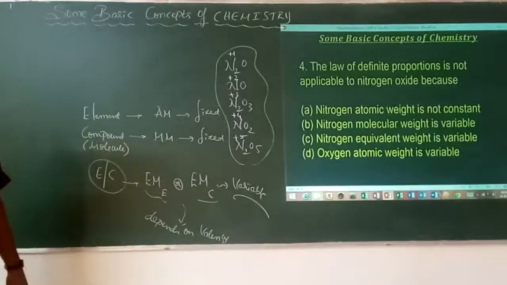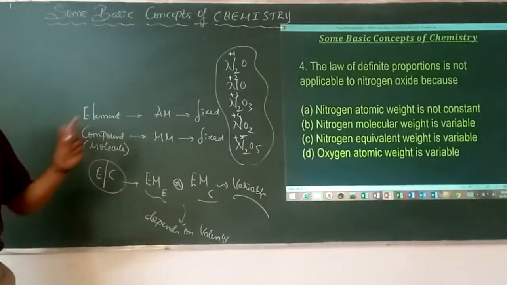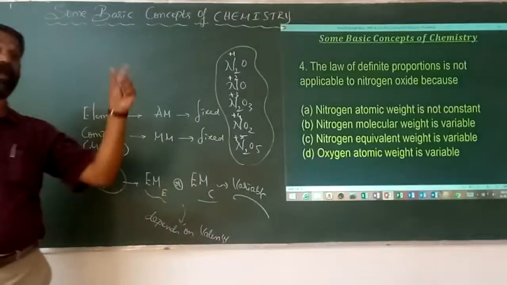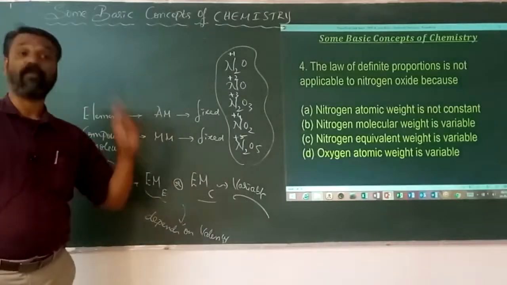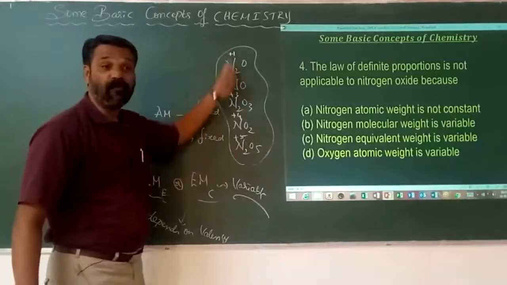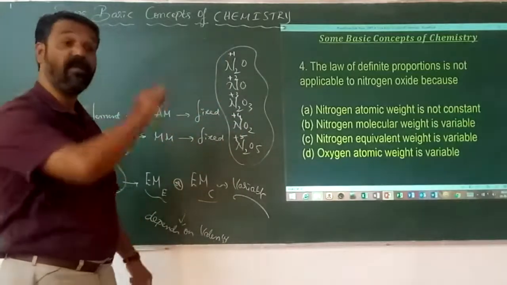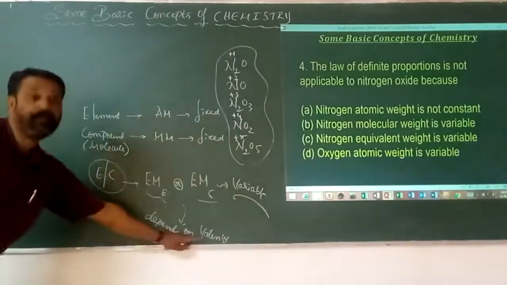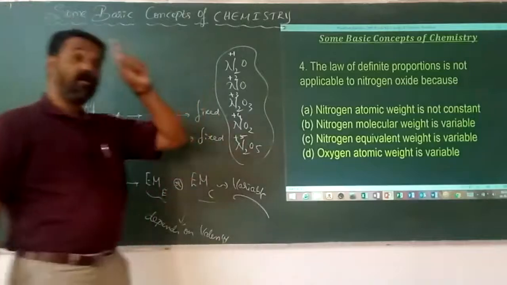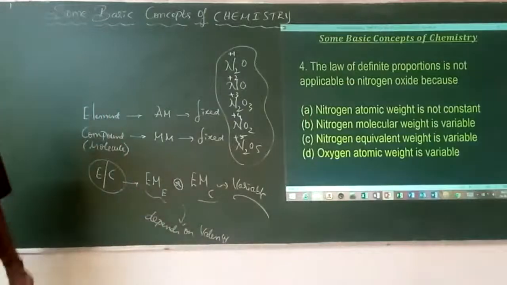So why is it not applicable with respect to definite proportions? Because the nitrogen equivalent mass is going to be variable. That is why we can't apply the law of definite proportions to nitrogen. But this is applicable for multiple proportions. Why? They must combine in a definite ratio of multiples, like 14 ones, 14 twos, 14 threes, 14 fours and 14 fives. So what does that 1 to 5 refer to? Therefore, this concept is applicable only for the law of multiple proportions, but not for the law of definite proportions. Okay? Next.